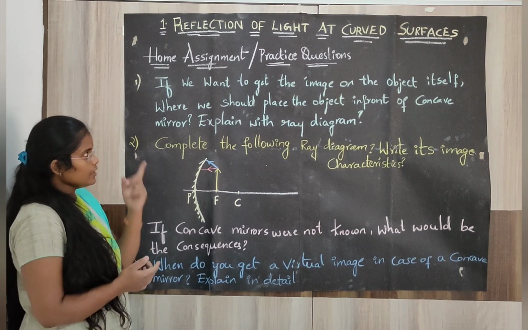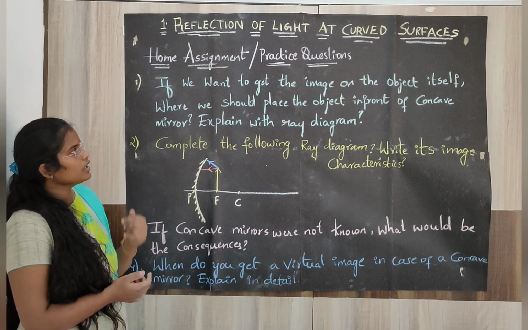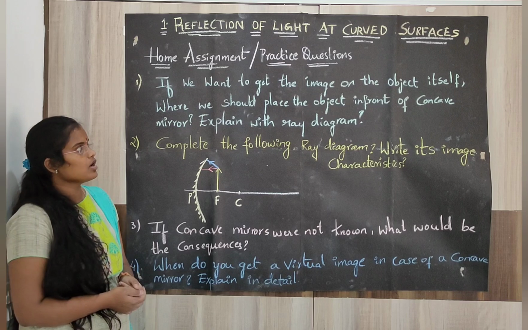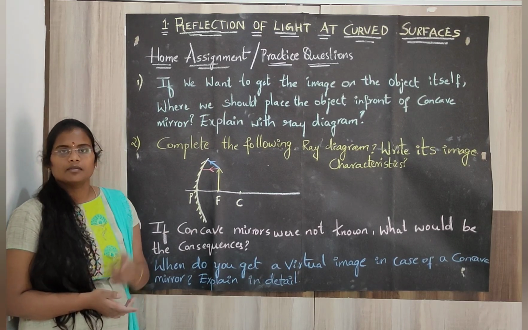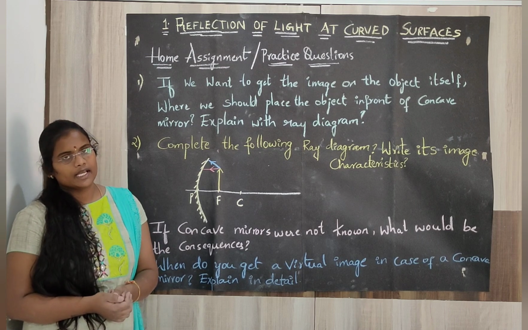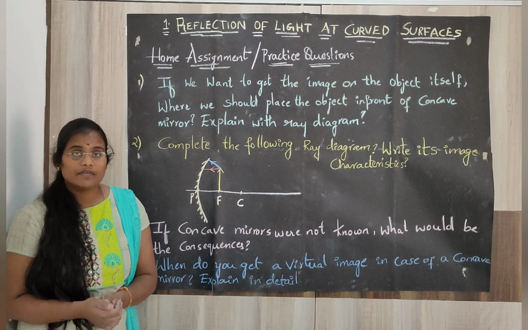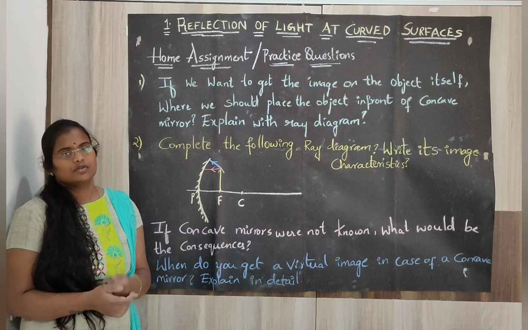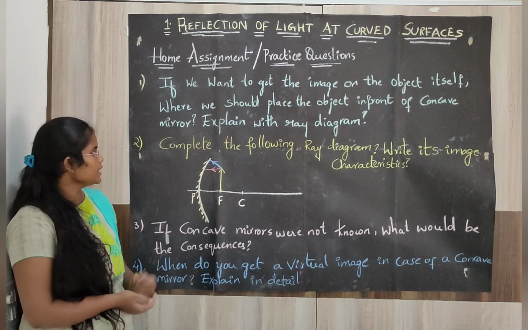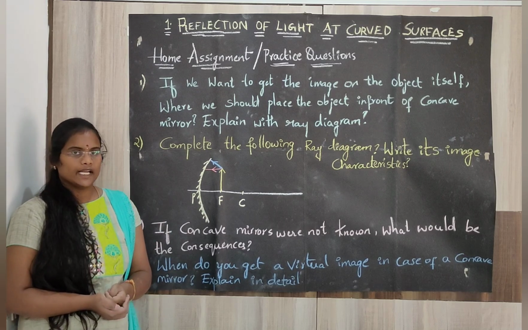If we want to get the image on the object itself, where should we place the object in front of a concave mirror? Explain with a ray diagram. For this you need to draw a ray diagram in such a way that wherever you place the object, you get the image there itself. So draw a ray diagram for it.